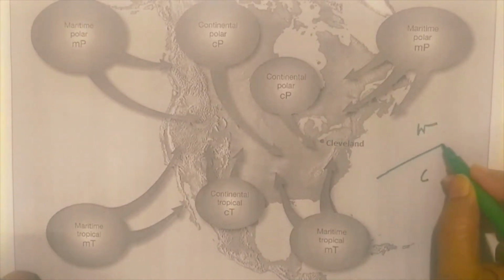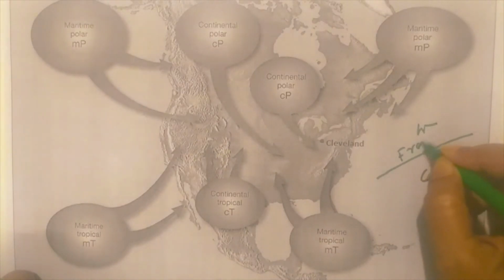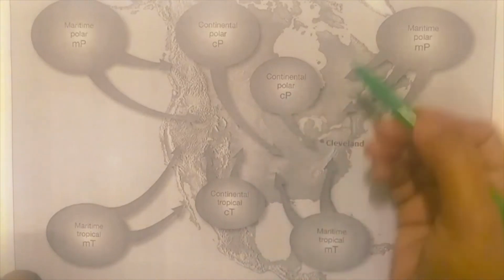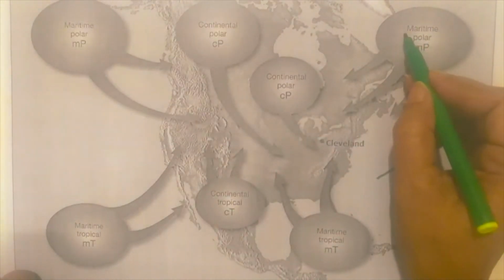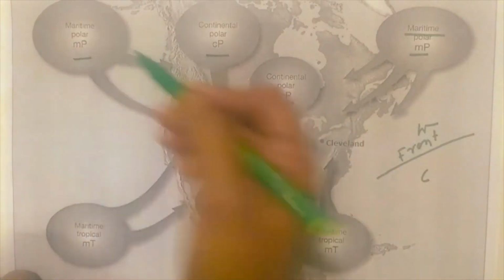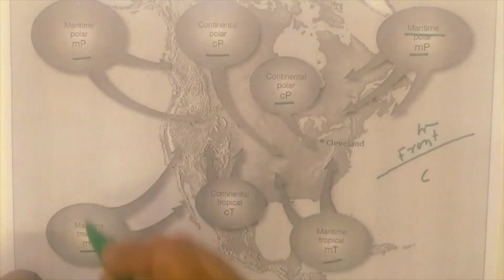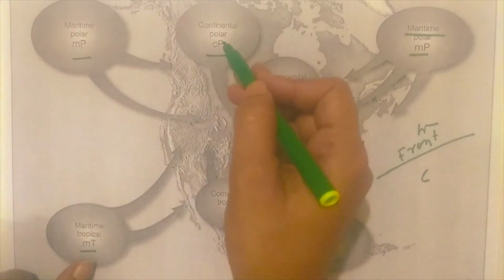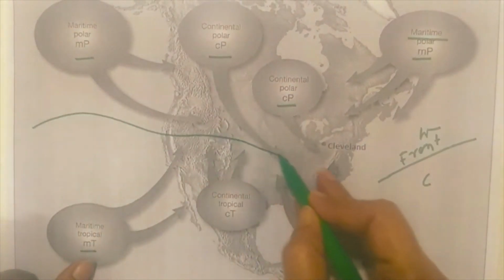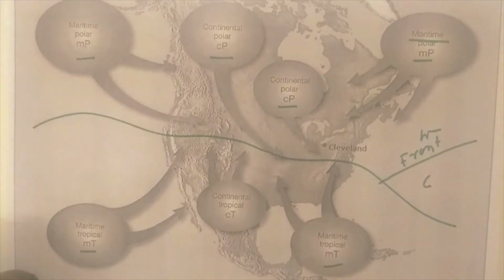If two air masses move and meet at a margin, that margin is known as a front. Suppose this is the continental United States of America, this is the marine air mass, this is the continental polar air mass, but this is maritime tropical. So this is a warm air mass, this is a cold air mass. So in this zone, there will be a frontal zone. You are all familiar that there are four types of front: cold front, warm front, occluded front, and stationary front.